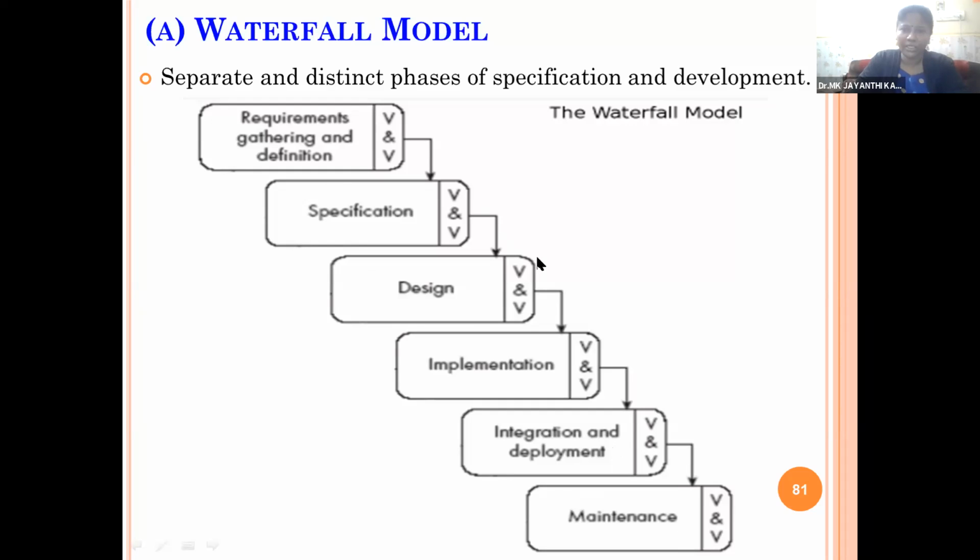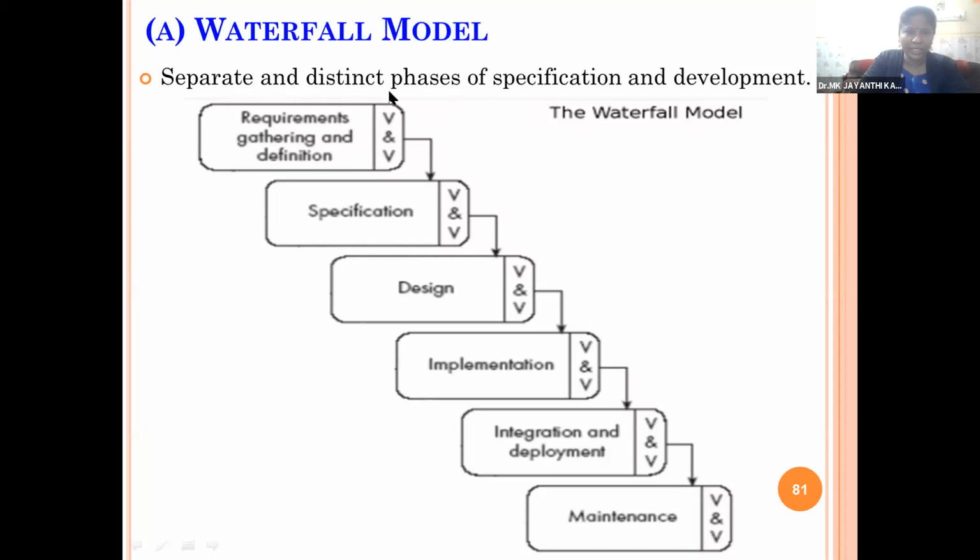The only main drawback of this particular model is there is no reverse process. Once you complete the first stage, we will come to the second stage. We cannot go back. There is no feedback connectivity. So we cannot go back and change the requirement. Once the specification is over, it will come to the design stage. During the design stage, if you want to add any specification, there is no feedback activity. So we cannot go back to specification. That is the only drawback of this model.